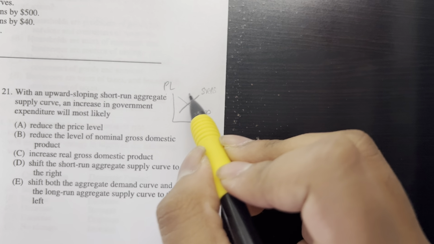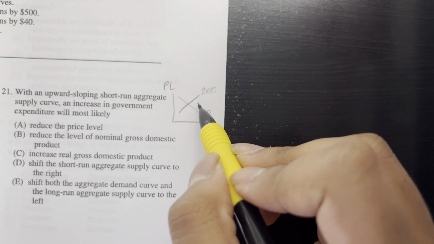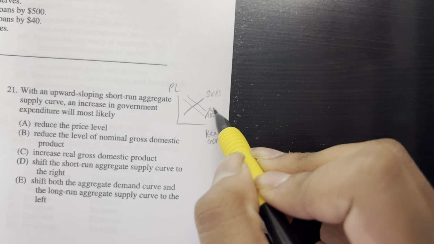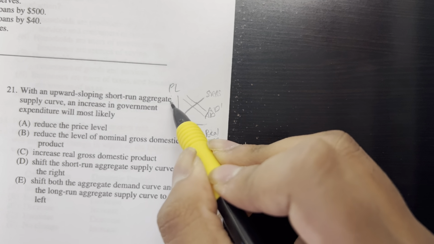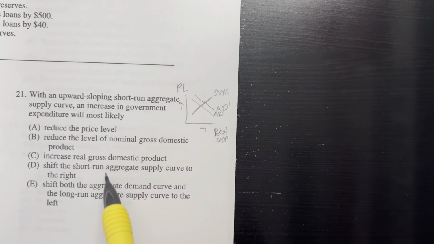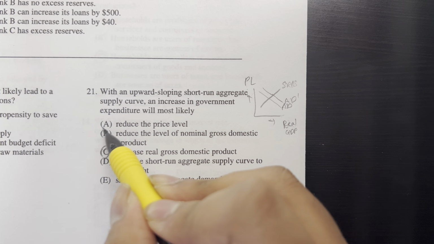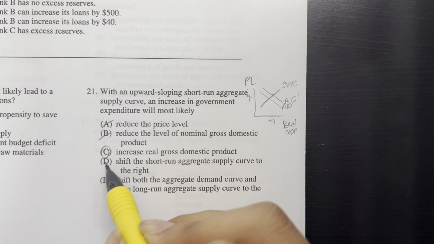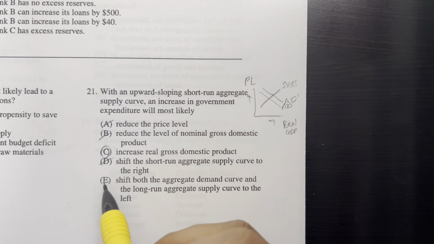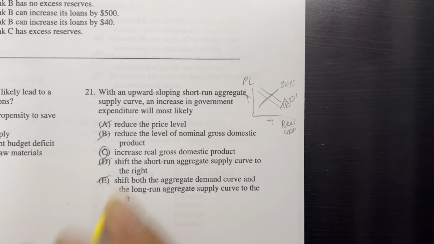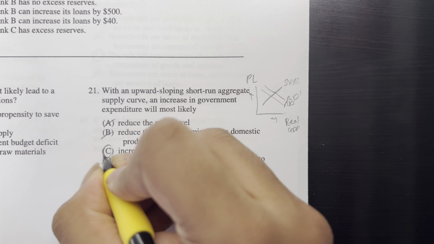Upward sloping, an increase in government expenditure will most likely increase aggregate demand. So increase price level and increase quantity. Well, increase real GDP. Because this is wrong, this is wrong. This doesn't shift anything like that. And this isn't shift anything like that. So it is C. Next question.